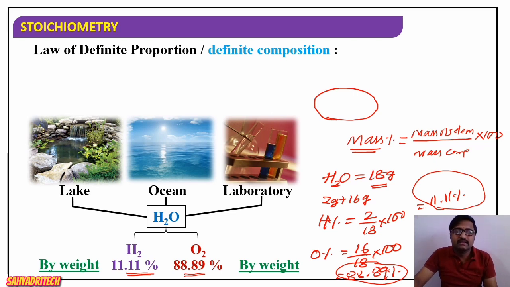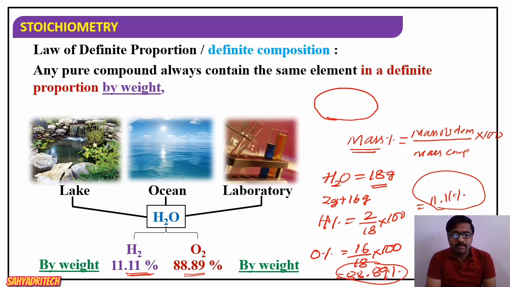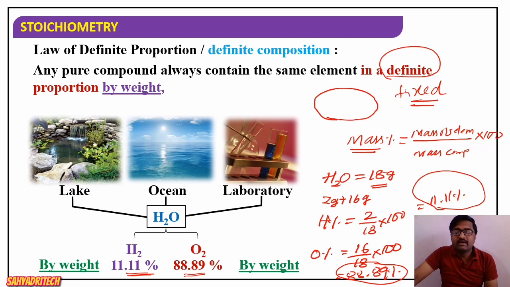Therefore, what we are saying is, if I consider any pure compound, it always contains the same elements in a definite proportion. Why do we say definite? It always contains a fixed proportion. Therefore, we say a definite proportion by weight, irrespective of its source. Any pure compound always contains the same elements in a definite proportion by weight, irrespective of its source, is called the law of definite proportion, or the law of definite composition.